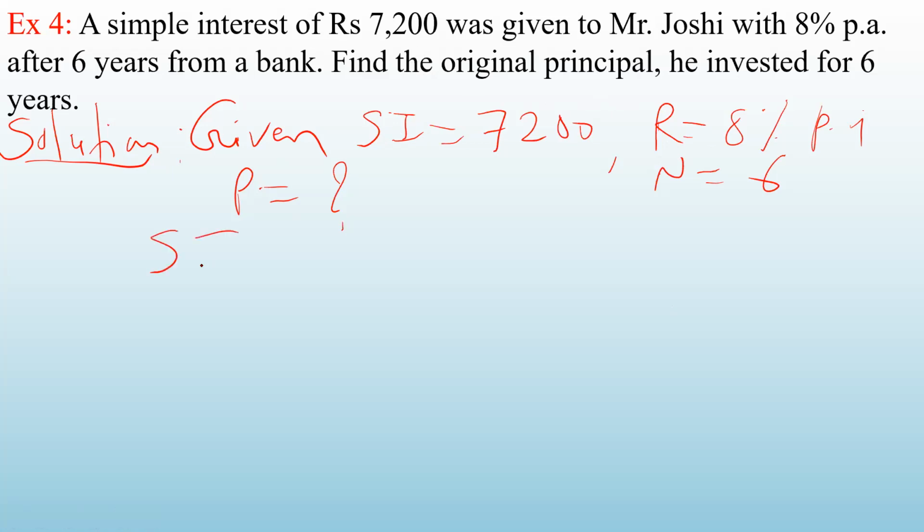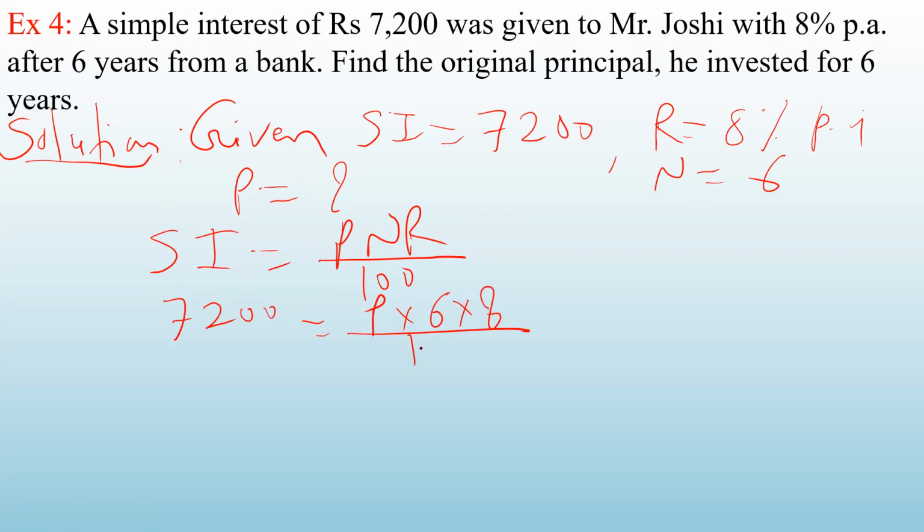So it is again a very simple problem. Just apply the formula for simple interest, PNR upon 100. As I told you, there are four unknowns. One is simple interest, one is P, N, and R. So three unknowns here and one here. Out of these four, if you know any three, you can find out the value for the fourth one. So here simple interest is given to you as 7,200. You put the value 7,200. P you have to calculate. So just put it P. N is given as 6. R is given as 8 upon 100.